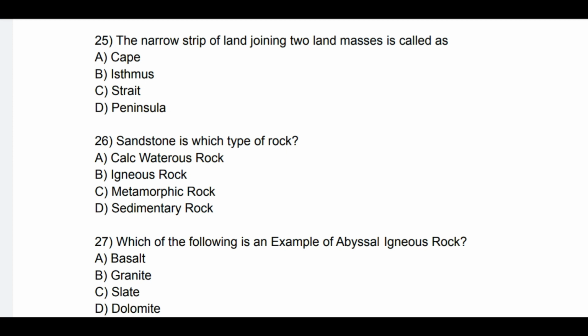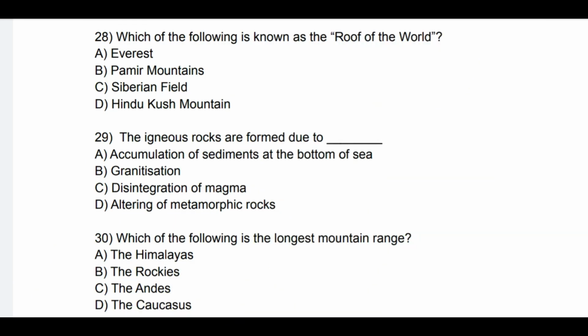Question number 27. Which of the following is an example of abyssal igneous rock? See the options: A. Basalt, B. Granite, C. Slate, and D. Dolomite. So correct option is B. Granite.